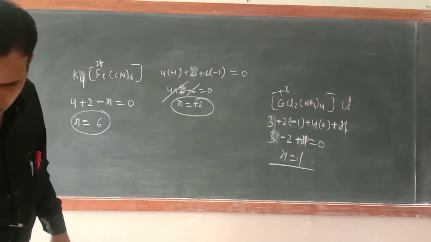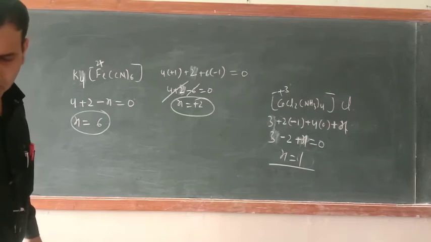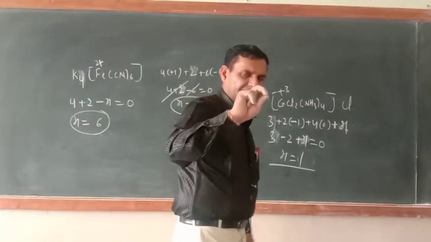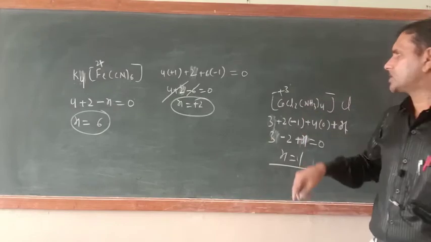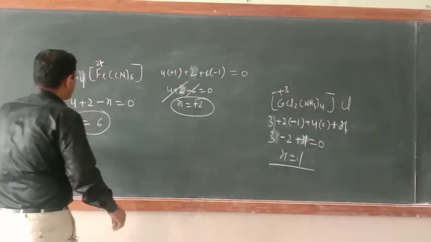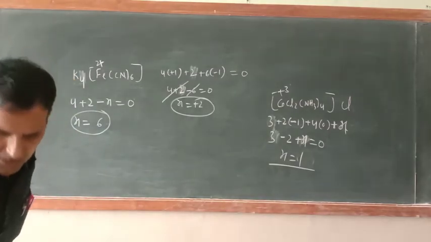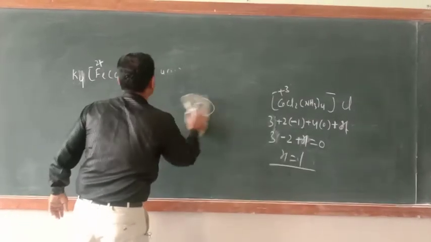Now the rest of the important thing is IUPAC nomenclature. In IUPAC nomenclature there are two types of coordination compound, anionic and cationic. Just try to understand this. What kind of coordination compound is this?